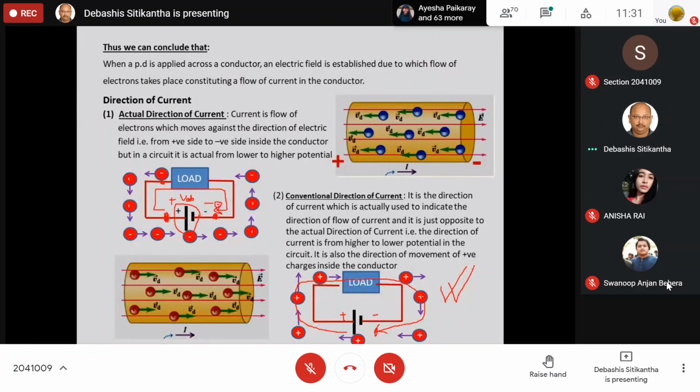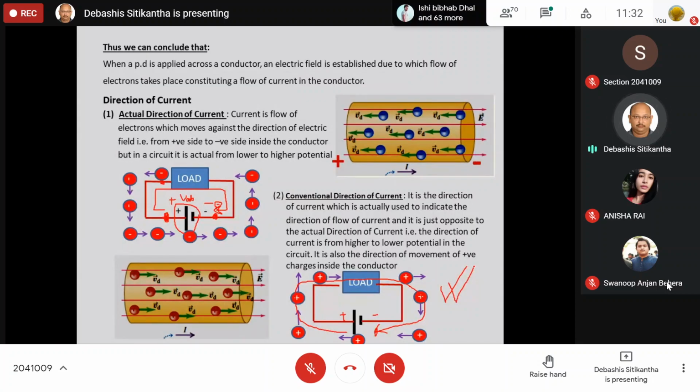That means movement of positive charge is nothing but current. The positive charge is starting from the positive side of the conductor to the negative side of the conductor, or we can say the current is flowing from higher potential to lower potential. This is known as the conventional direction of current, and this is the current that we use in our day-to-day life, whether in engineering or in normal people's words, that the current is going to flow from positive to negative.